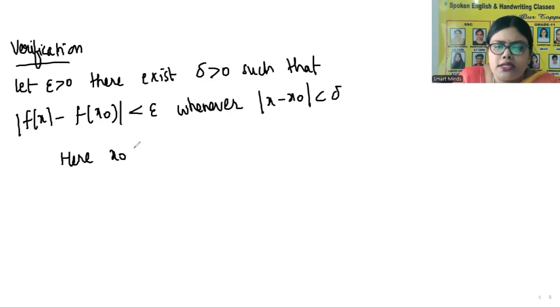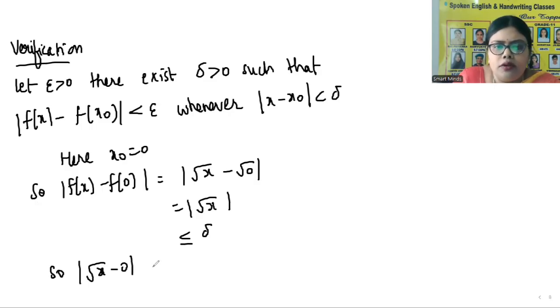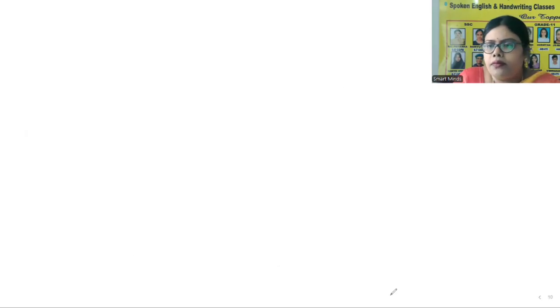Here x naught is equal to 0. So mod f of x minus f of 0 is equal to mod root x minus root 0. That is mod of root x, which is less than or equal to delta. So mod root x minus 0 is less than epsilon whenever mod x minus 0 is less than delta.